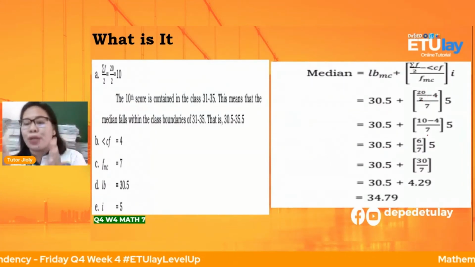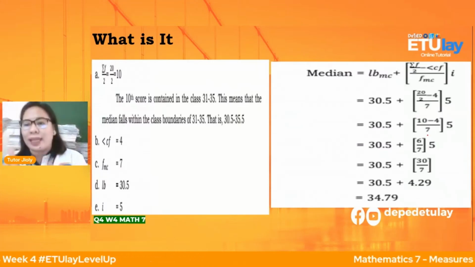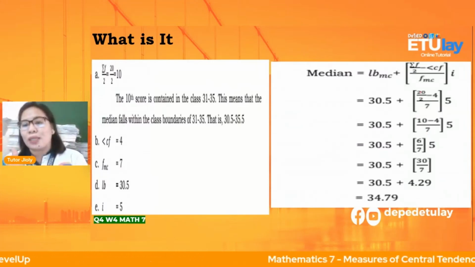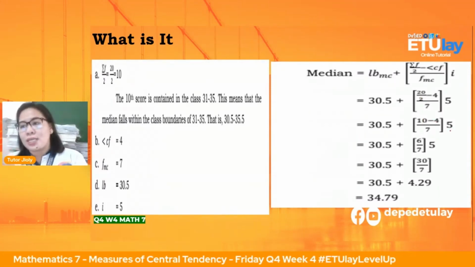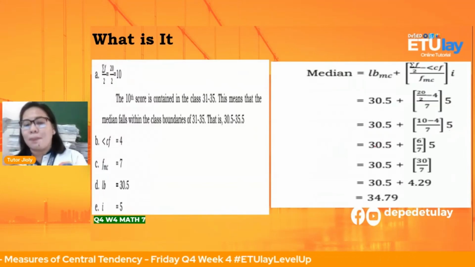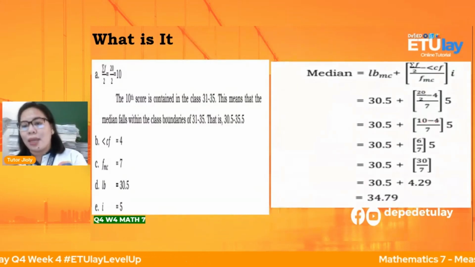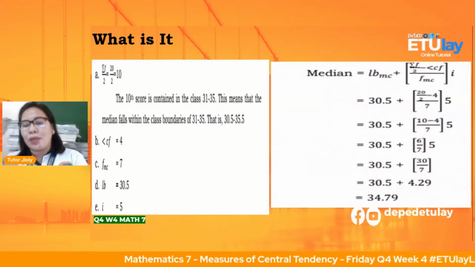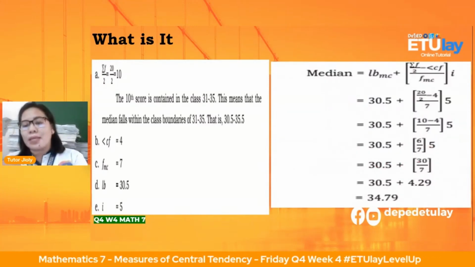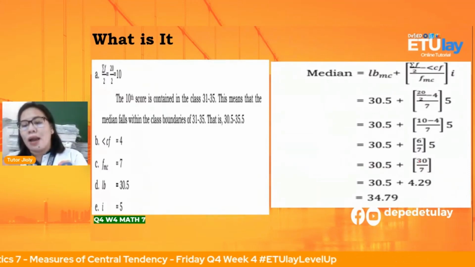So, yung loob muna yung gagalawin natin. 20 divided by 2 is 10. Then, minus 4 over 7, multiply to I, which is our interval. Then, copy si 30.5 plus, ma-minus natin. 10 minus 4, that is 6 over 7. Then, copy si 5 muna. Then, after that, copy ulit 30.5 plus 30 over 7.